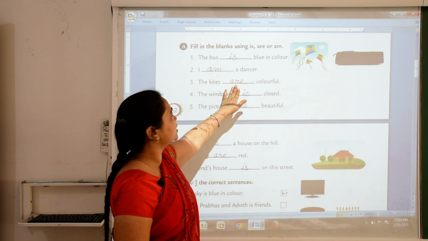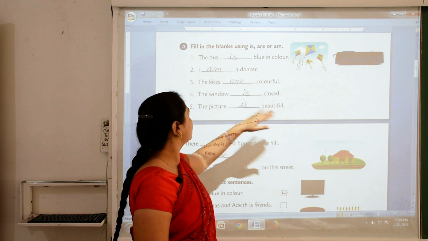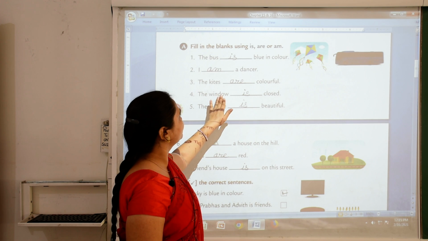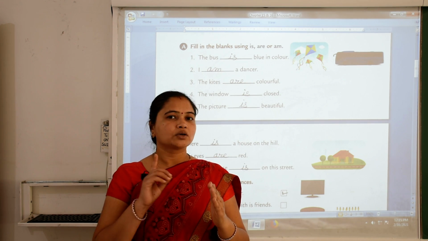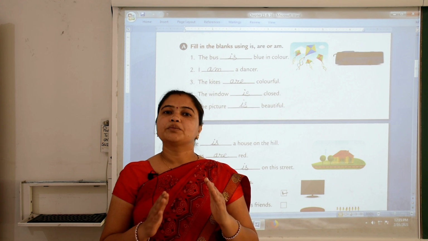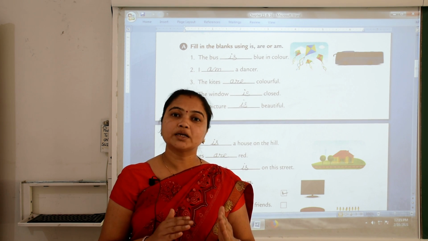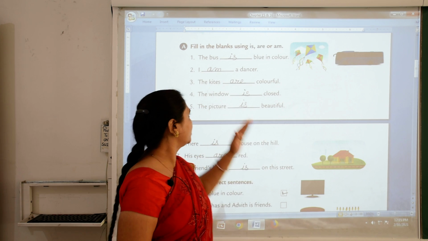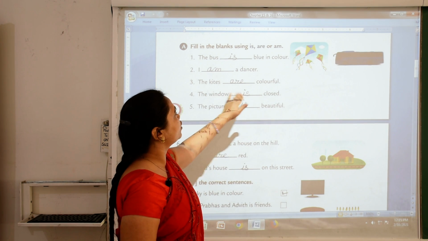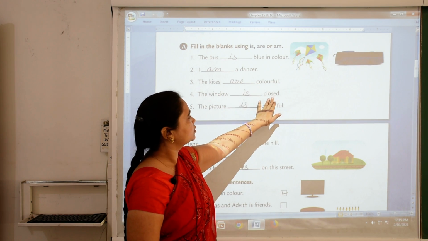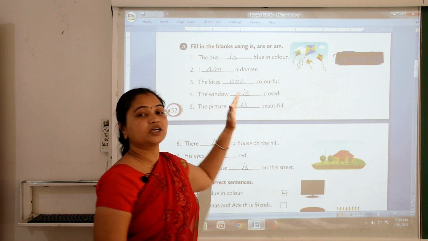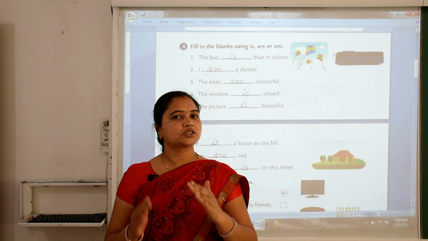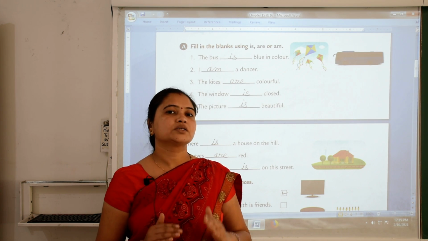The kites are colorful. Number 4, the window. Here window means only one window, means it is a singular naming word. So we write here, the window is closed. Number 5, the picture. Here picture is a singular naming word.